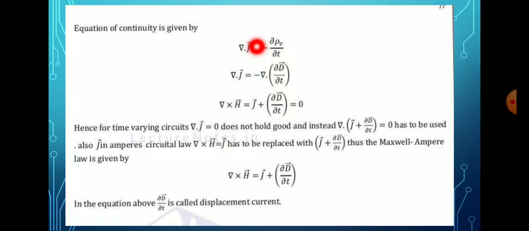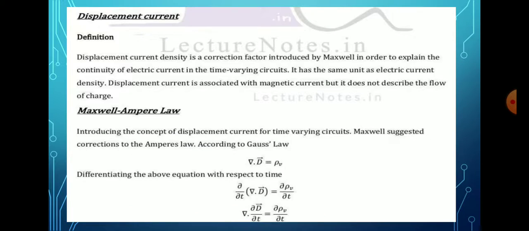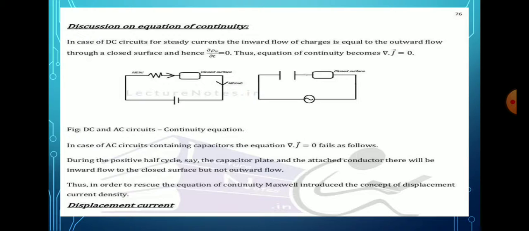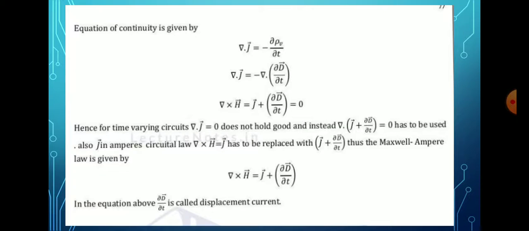Then we know the equation of continuity, which is given by del dot J bar is equal to minus ∂ρv/∂t. Where ρv is present, we put del dot D bar.